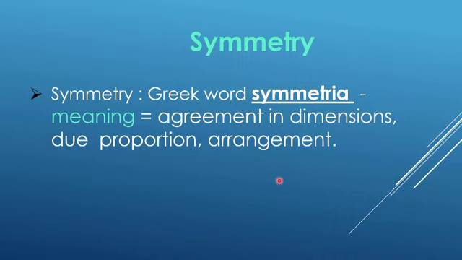If we talk specifically, symmetry refers to correspondence of body parts in size, shape, and relative position on opposite sides of a dividing line or distributed around a central point or axis. Now, what is the importance of symmetry? Symmetry is illustrated by the fact that groups of animals have traditionally been defined by this feature in taxonomic groupings, which we will be discussing in the coming slides.